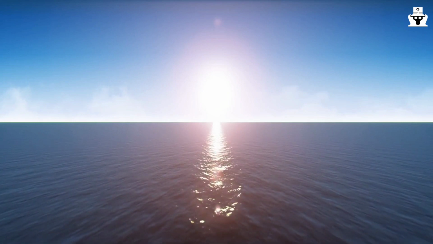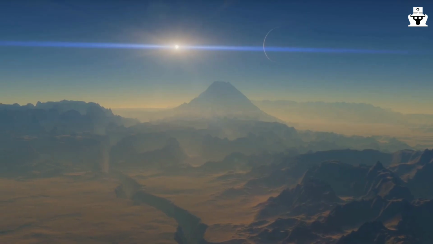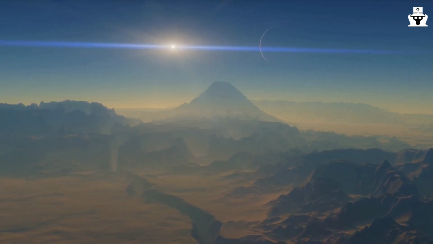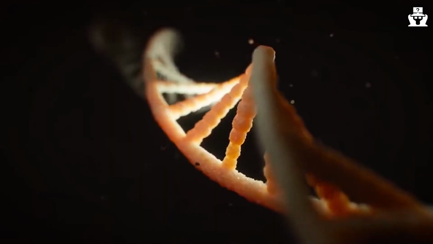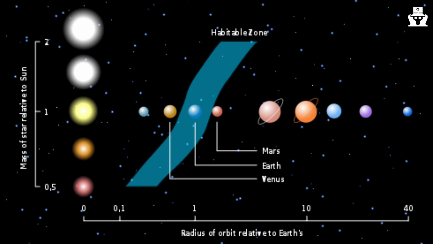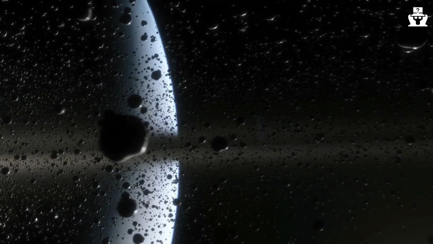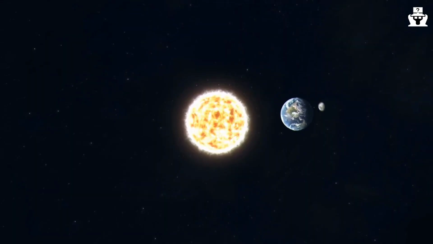Too close to the star, and the water would evaporate. Too far away, and it would freeze. Earth is located in just the right place to have liquid water, making it a prime candidate for the emergence and evolution of life. The habitable zone around the Sun extends from about 0.95 astronomical units to 1.37 astronomical units. 1 astronomical unit is the distance between Earth and the Sun, which is about 93 million miles.